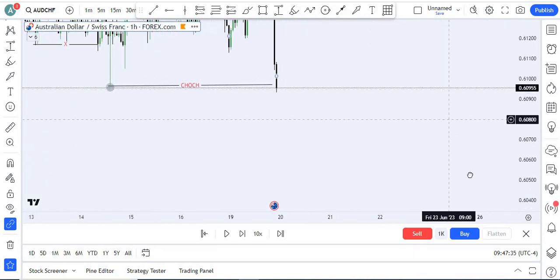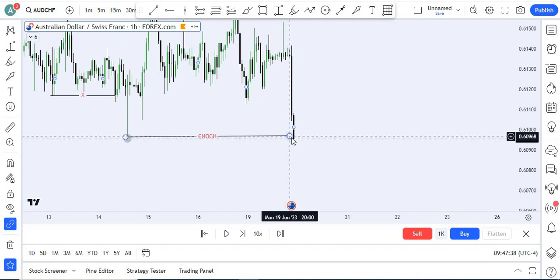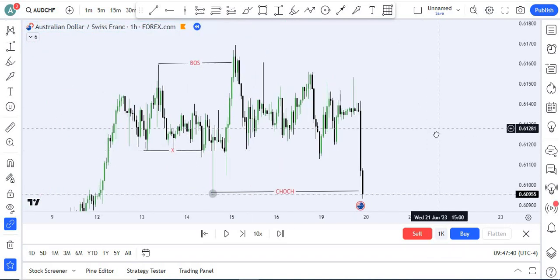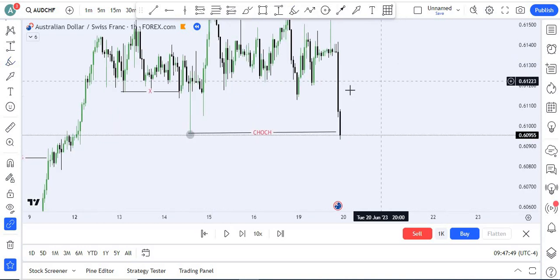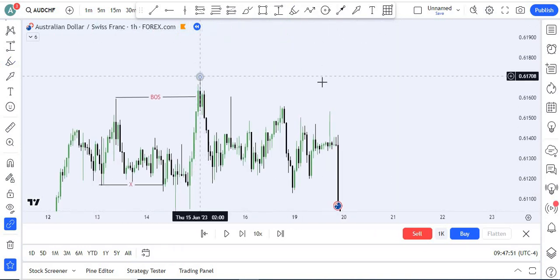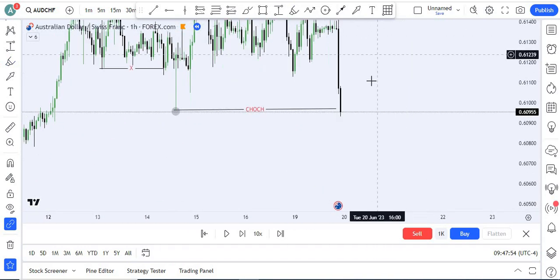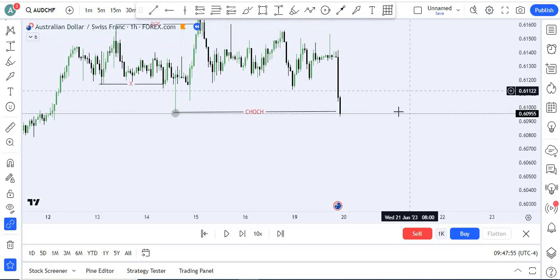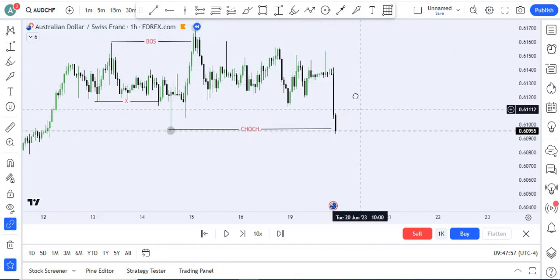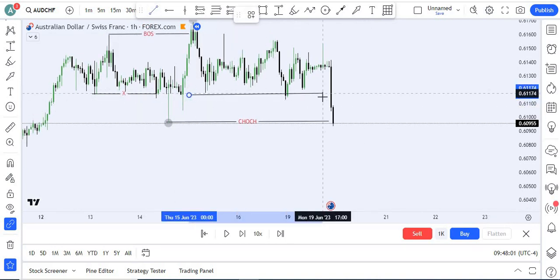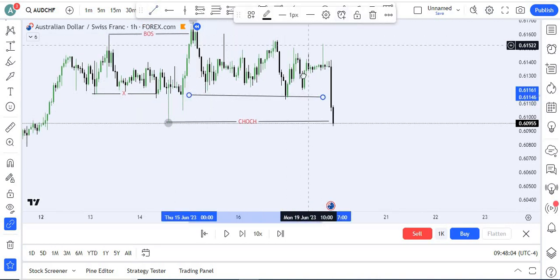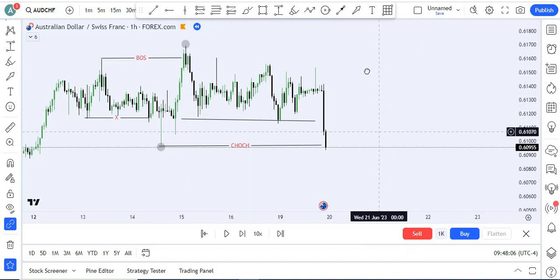Now we have the change of character confirmed. Why is it confirmed? Because a candle closed below. So where is our higher high now? This one, because it broke this one. If price now breaks this one again, it will be a change of character, and price shifts again. Sometimes this happens due to news, because you see there is a huge candle, which means someone is sitting there who took out the liquidity. Understand the liquidity point, bro. This is the liquidity area, from here everything is liquidity.